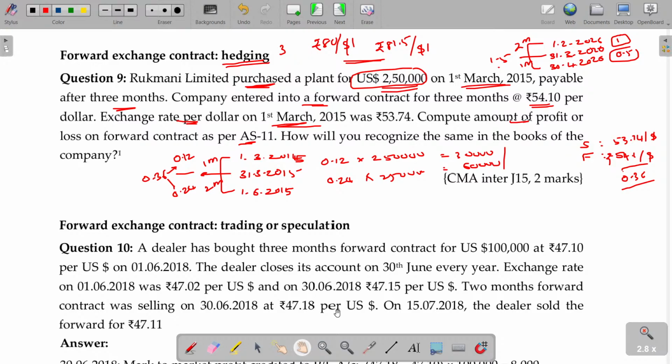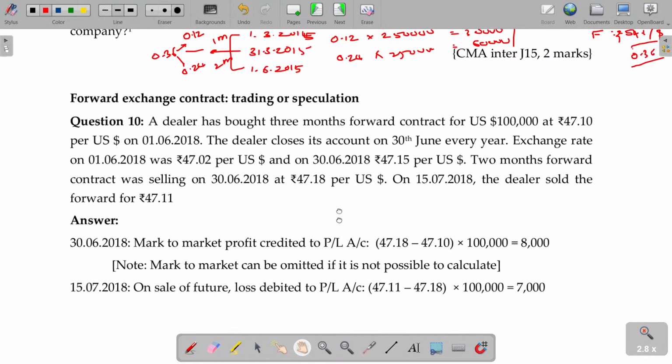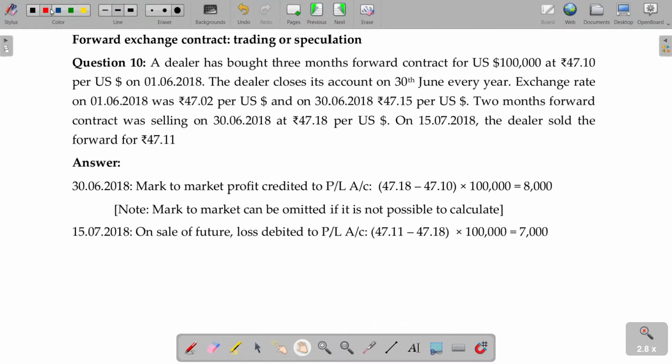Like earlier, we adjusted for payables and receivables. As on 31st March, if there is any difference, we will adjust. Similarly, you have to adjust here also. Clear? Let's see. Forward exchange contract, trading or speculation.